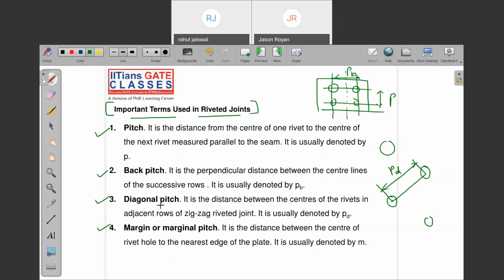Do we have diagonal pitch in chain riveting? This is the chain riveting. In chain riveting, can I say the diagonal pitch is equal to back pitch? Of course, we don't have anything, but if at all I want to define it, I can define like this. And this is your zigzag riveting.